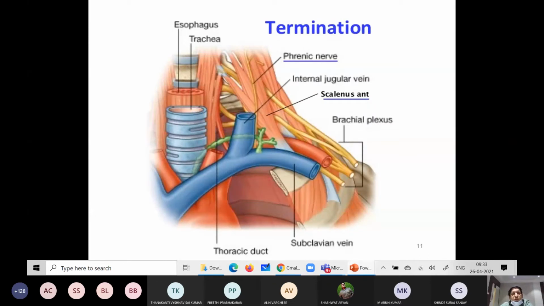This diagram shows the termination of the thoracic duct between the internal jugular vein and subclavian vein. The green color at the center is nothing but the thoracic duct.